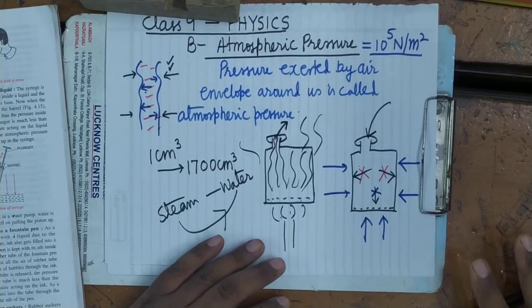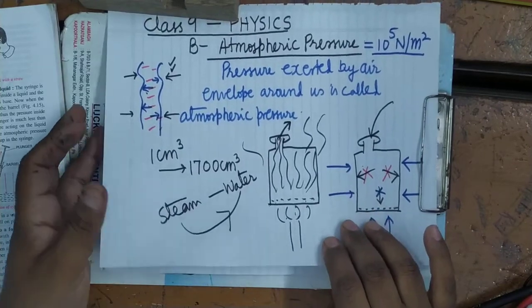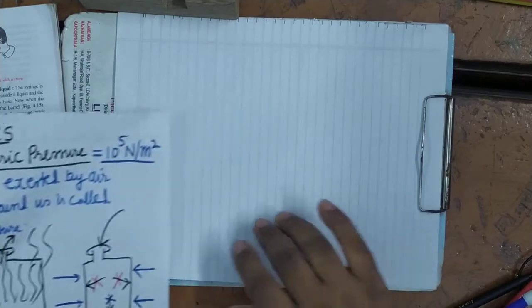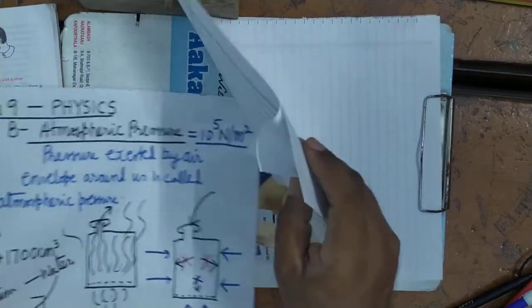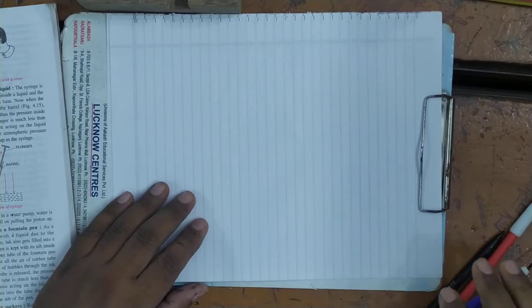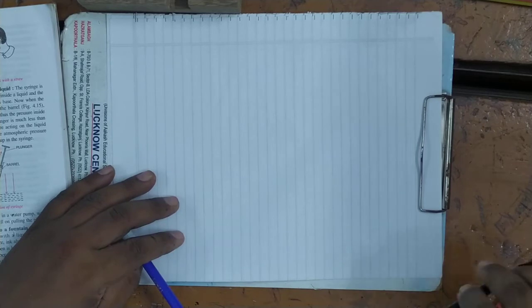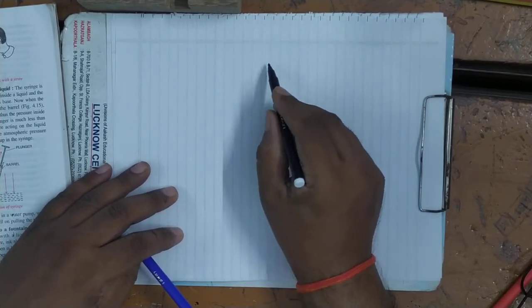Now you can see one more example, some common consequences of atmospheric pressure. For example, sucking a drink with a straw, that you have seen. Suppose this is a tumbler.